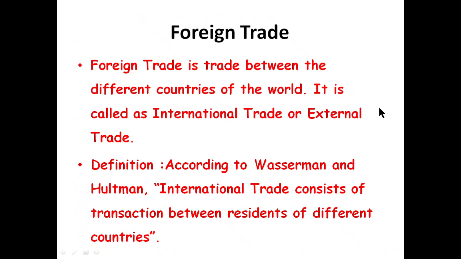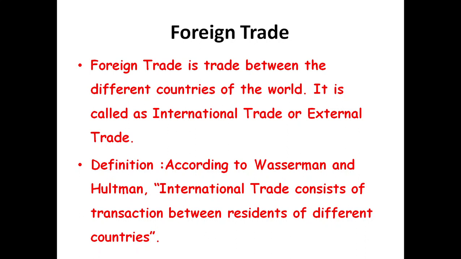Now next is foreign trade. What is meant by foreign trade? Foreign trade is a trade between the different countries of the world. It is called international trade or external trade. Foreign trade, international trade, external trade, all are synonymous. Foreign trade is a trade which is carried between or among more than two countries. So that is foreign trade.